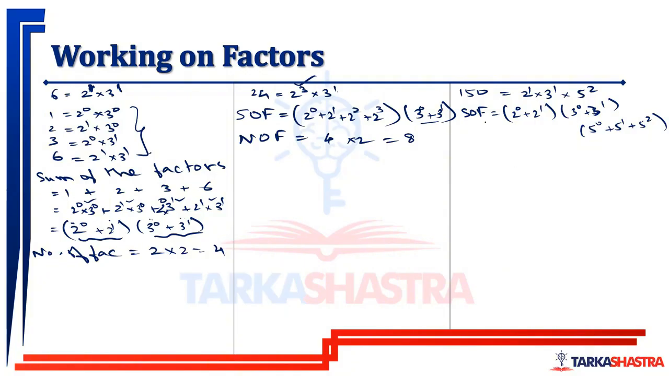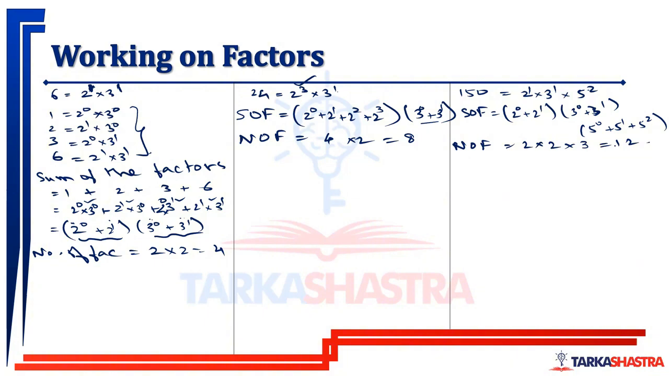Then 150, number of factors. This is 1 plus 1, 2. This is 1 plus 1, 2. This is 2 plus 1, 3. So the total number of factors is 12. ठीक है, the total number of factors is 12.